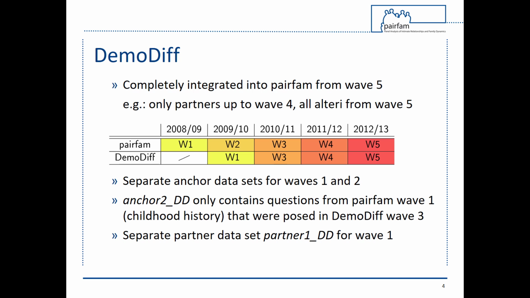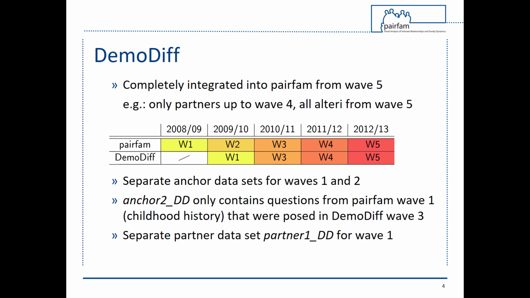The Demodif questionnaire was largely similar to the pairfam questionnaire. However, Demodif began 1 year after pairfam. While pairfam's first wave took place at the end of 2008, the beginning of 2009, Wave 1 of Demodif took place in 2009-2010. In order to integrate Demodif respondents into the pairfam rhythm, Demodif skipped its second wave and instead implemented the pairfam Wave 3 questionnaire, including the retrospective childhood history module from Wave 2. The retrospective childhood history module is stored as anchor2/dd.